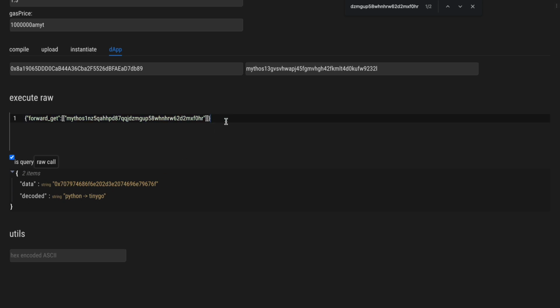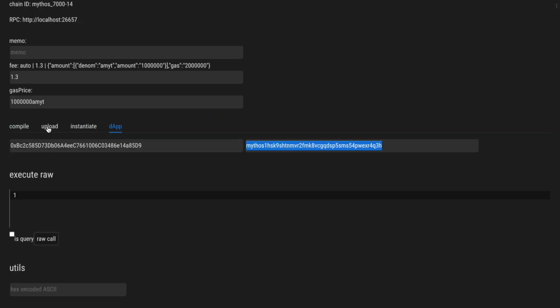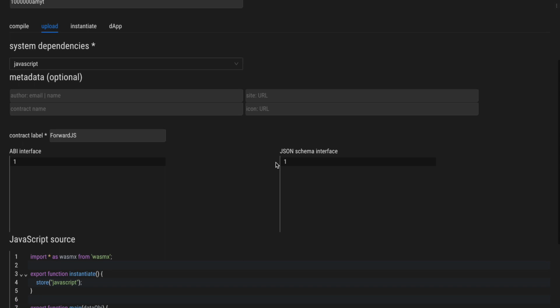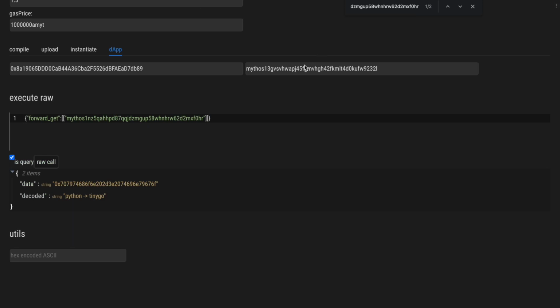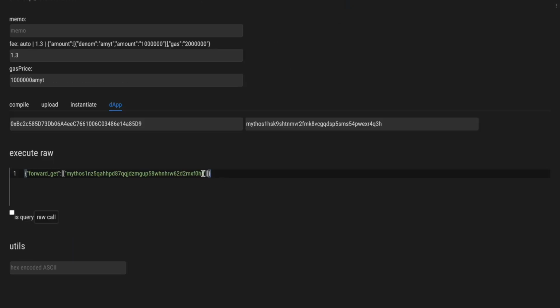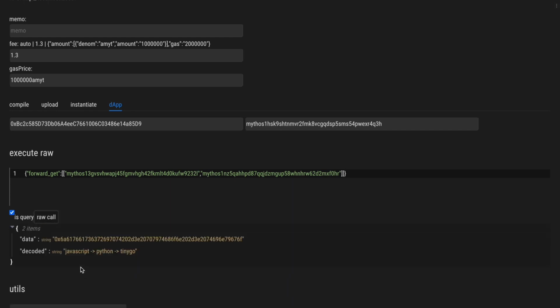And of course, let's copy this in our JavaScript contract UI and also add the Python contract address. And now we have JavaScript, Python, TinyGo.